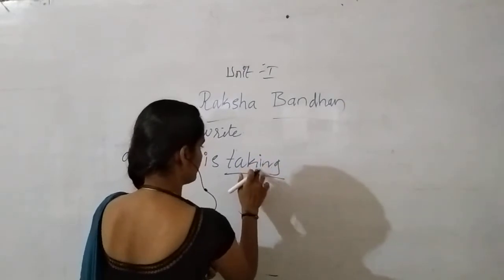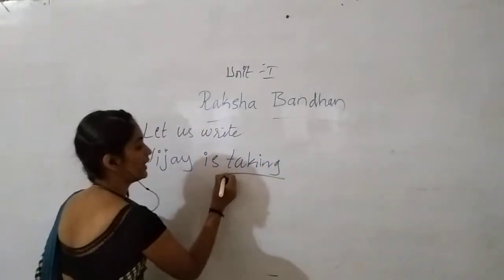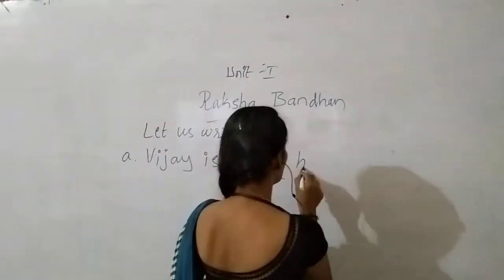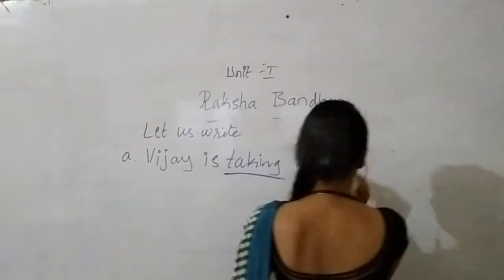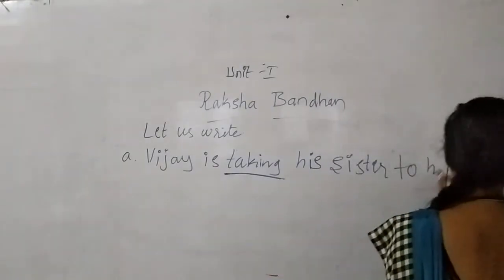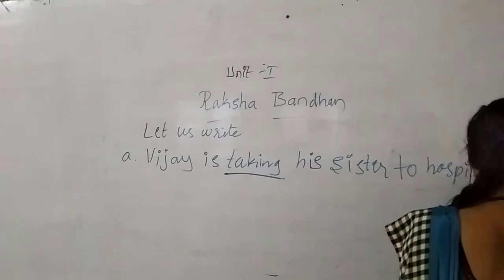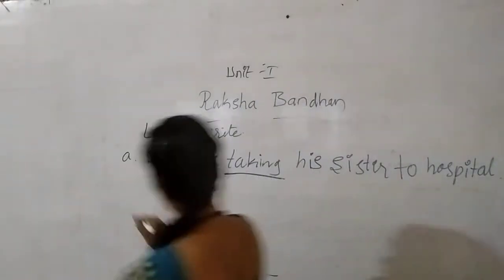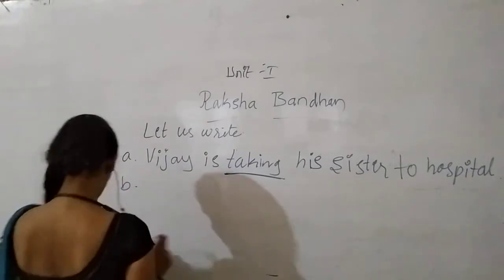Taking is the action word. Taking who? His sister, to hospital. This one is already done for us. So from the next sentence onwards we have to do it.